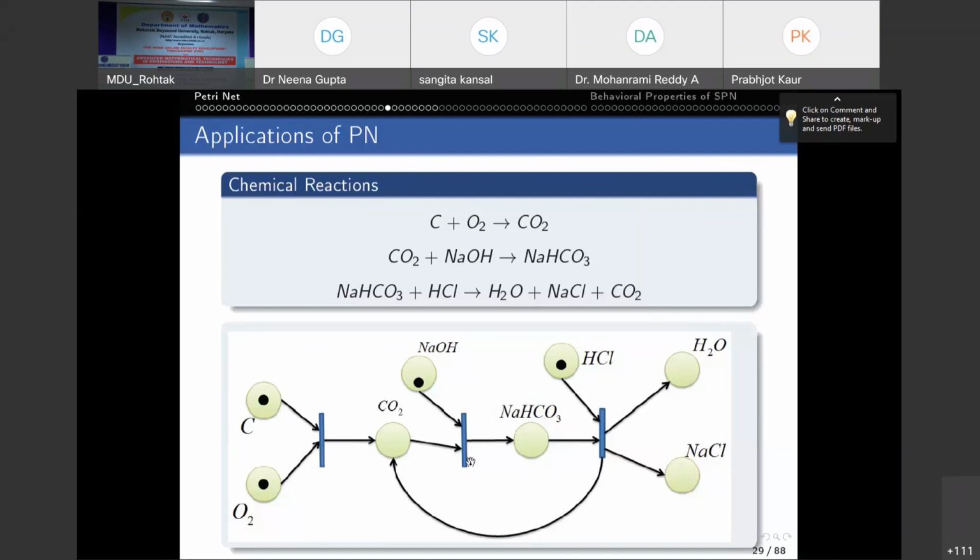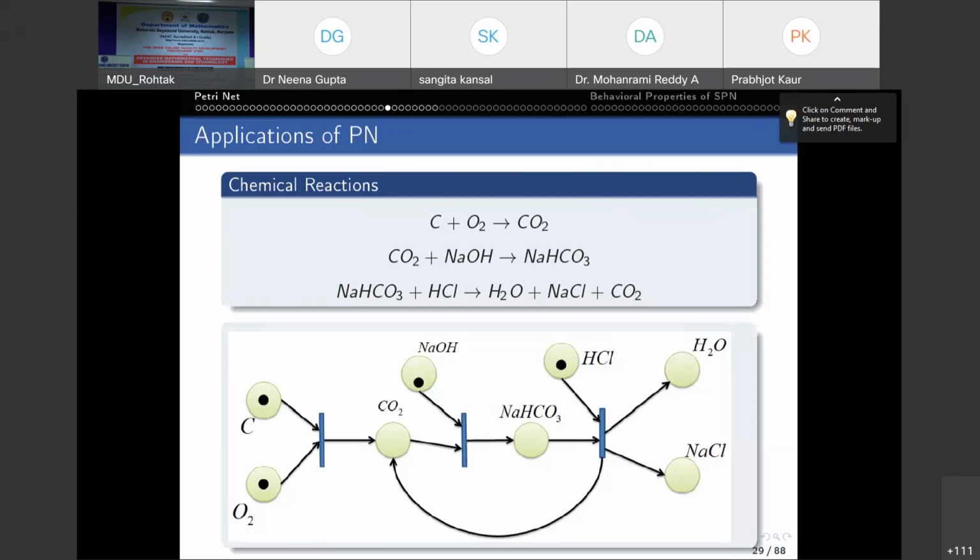See, for the second transition, if you see, the place CO2 does not have any token. So this input place to the second transition is empty. So second transition cannot fire, is not enabled. Similarly, because NaSCO3 has no token in this place, the third transition is not enabled.